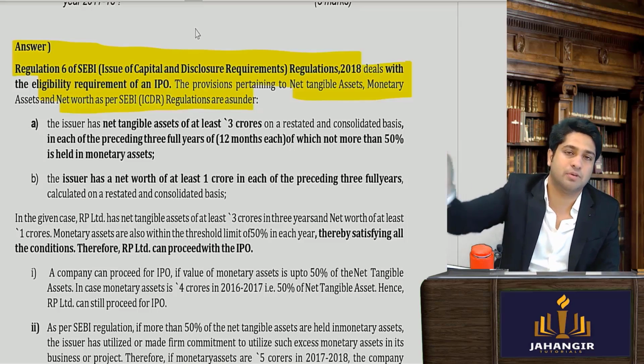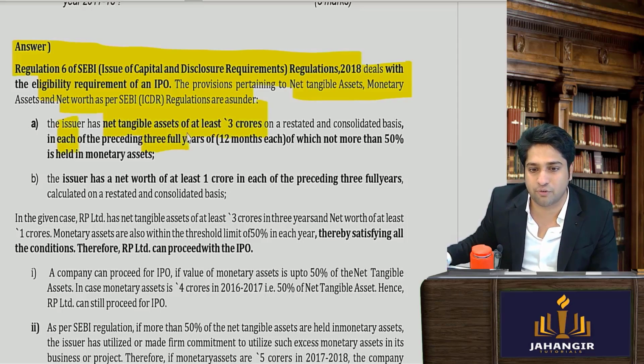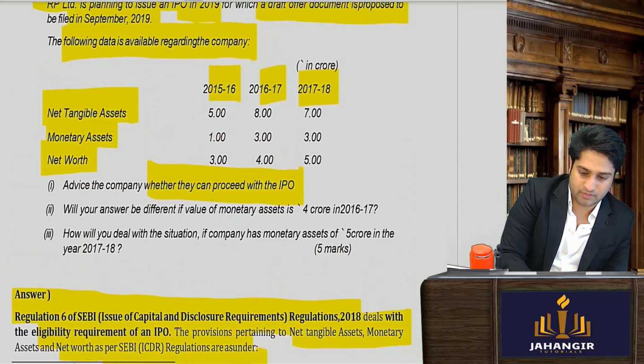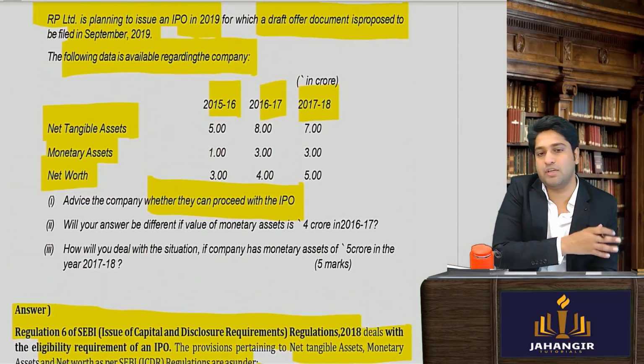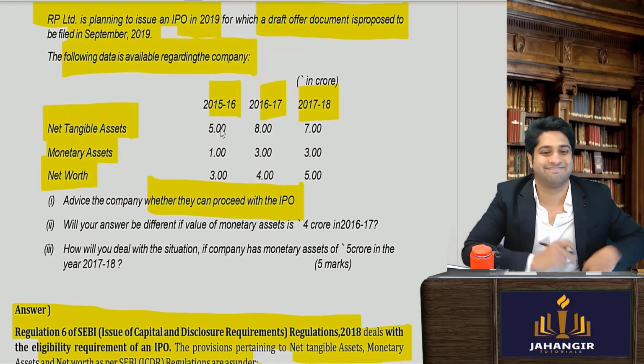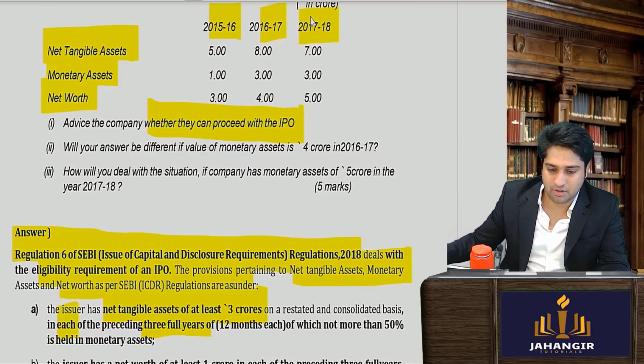Eligibility for IPO. The issuer should have net tangible assets of at least 3 crores in each of the 3 full years. So tell me one thing. In each of the 3 full years, does it have net tangible assets of 3 crores? Yes. So here the amounts are in crores.